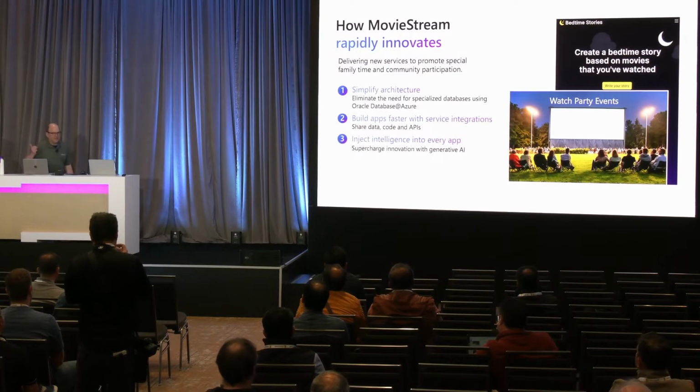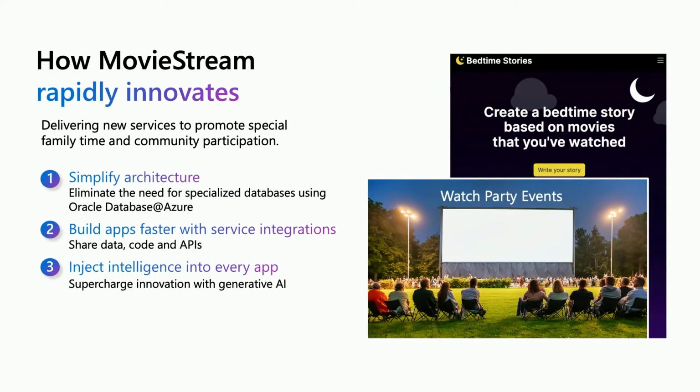Well, Kambiz just talked a lot about how they simplified their architecture. They're using Oracle Database at Azure, and that's great, right? So they're able to use that one store, that one database for their JSON documents, for doing graph analytics on top of not just their JSON documents, but also on top of their relational data, and actually just bringing all of their data together, right? So they dramatically simplified their architecture, and across the application development, they're injecting intelligence all along the way, right?